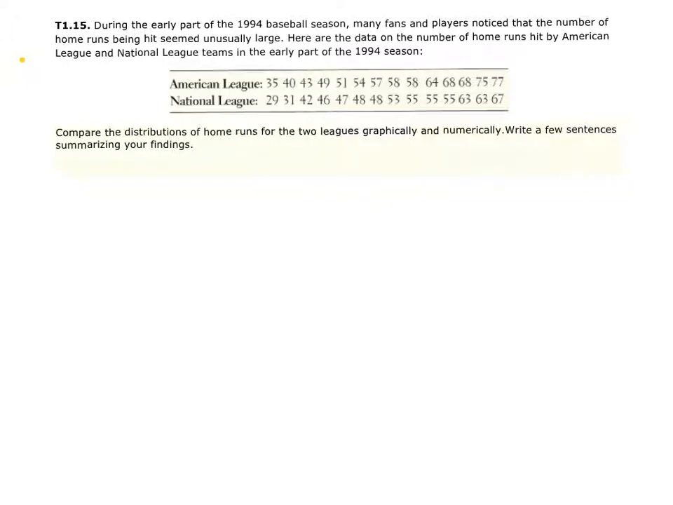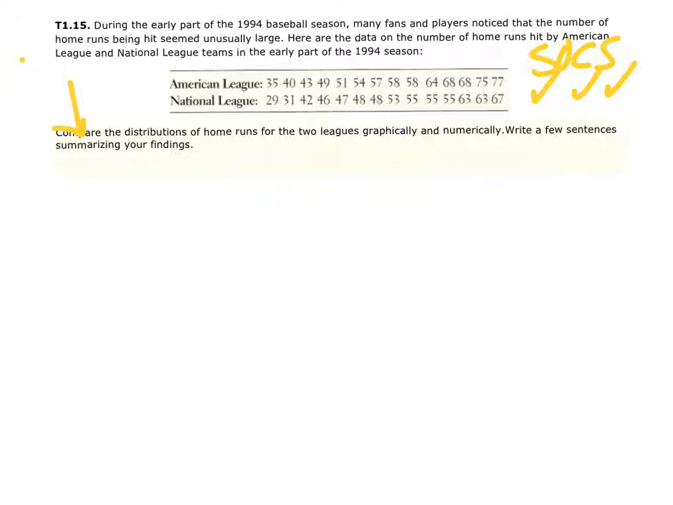So let me tell you this. When they tell you to compare distributions, here's what you need to do. You need to talk about SOCS. You are expected at a minimum to talk about shape, center, and spread. If there's obvious outliers, bring it up. If there aren't any, you don't have to mention it. But you must compare those three components.